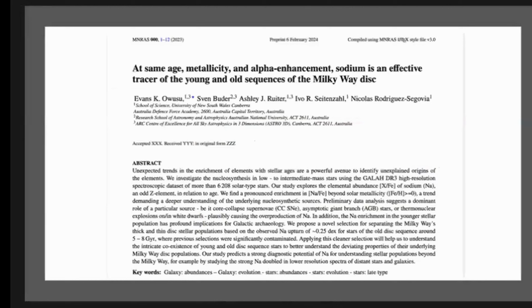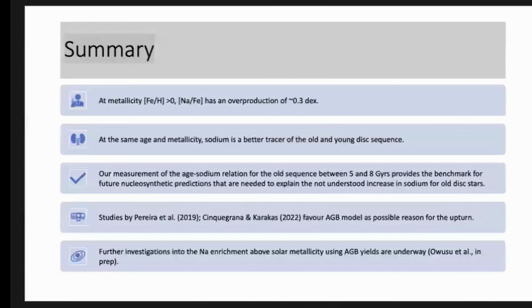So we are writing a paper which is due to be submitted by the end of this month, to show that at the same age, metallicity and alpha enrichment, sodium is an effective tracer of the young and old sequence of the Milky Way disk stars. And as a summary, this is just my take home. We are still looking at other studies, which is to look at other models to explain the abundance of sodium by looking at AGB stars, which is supported by the work that Julia and the team at Monash are doing, using the OMEGA+ code to see what effect AGB stars will have on the sodium abundance at higher metallicities. Yeah, thank you.